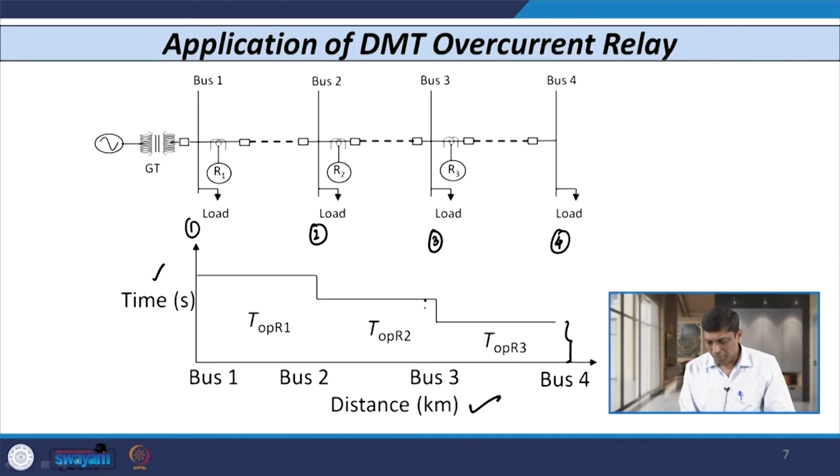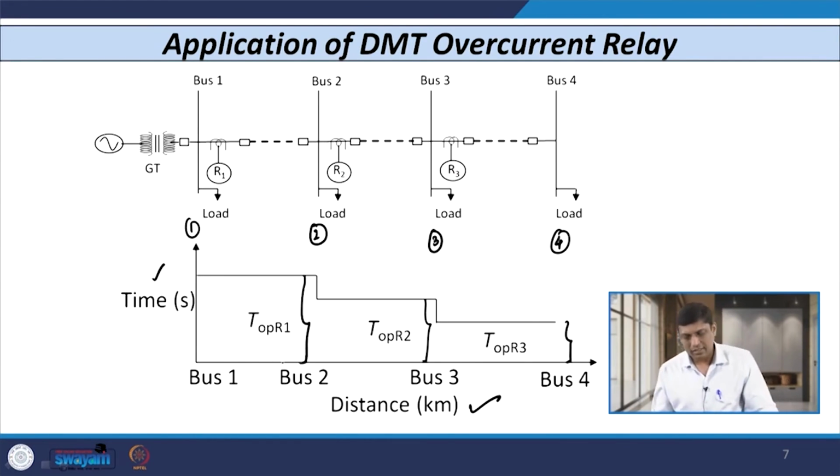So, its time of operation is higher than the previous relay R3. As we move further, the time of operation of relay R1 is also higher than the previous two relays. So, as we move further, its time of operation increases.